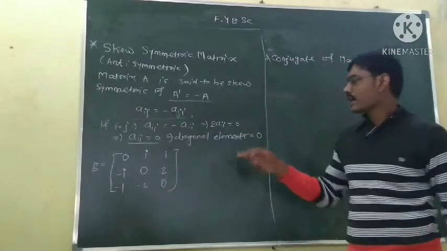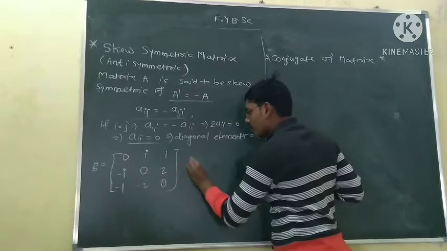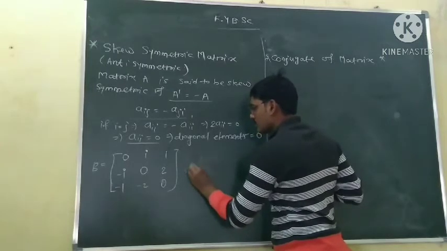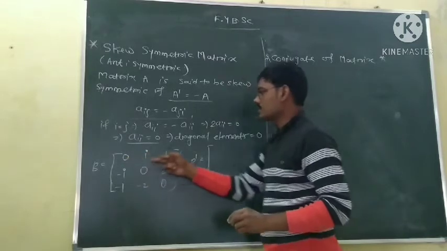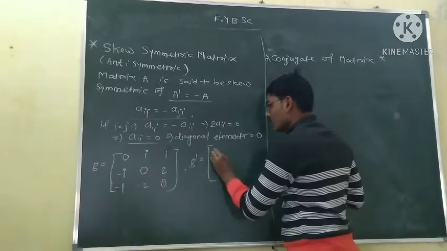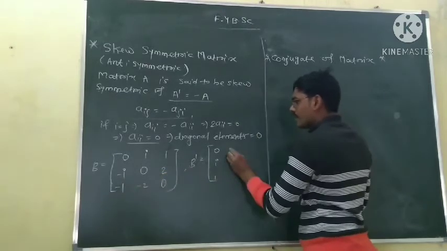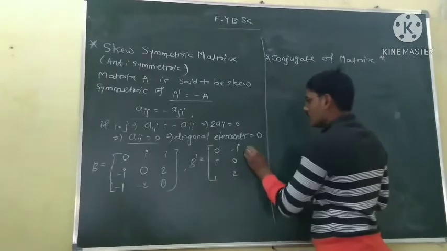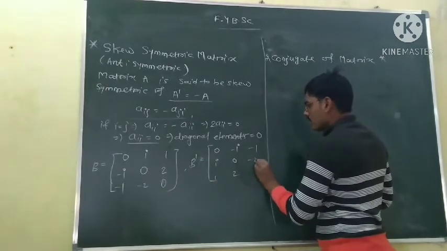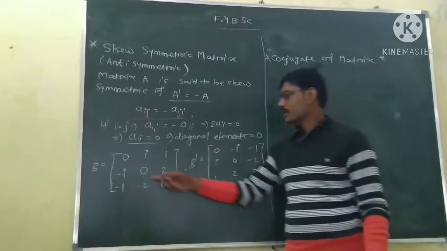Now, if we take the transpose of this B, then we get B transpose is equal to, the first row becomes the first column: 0, I, 1. The second row becomes the second column: minus I, 0, 2. The third row becomes the third column: minus 1, minus 2, 0. This is the transpose of this matrix.